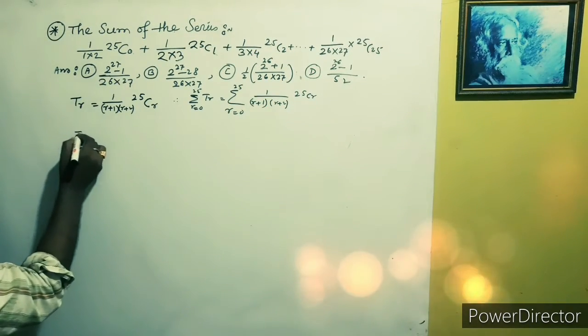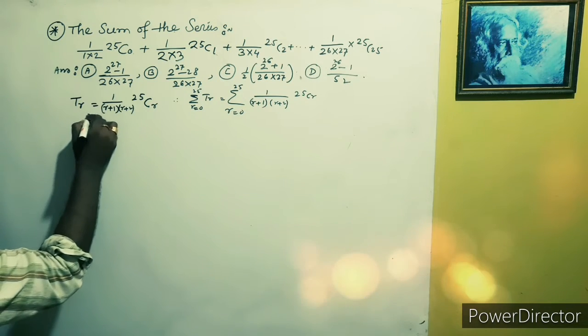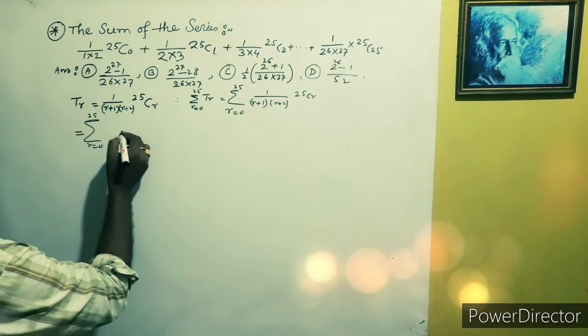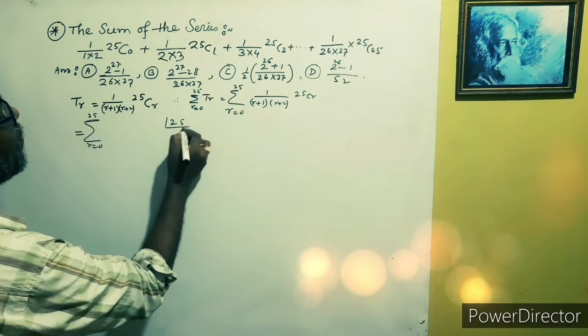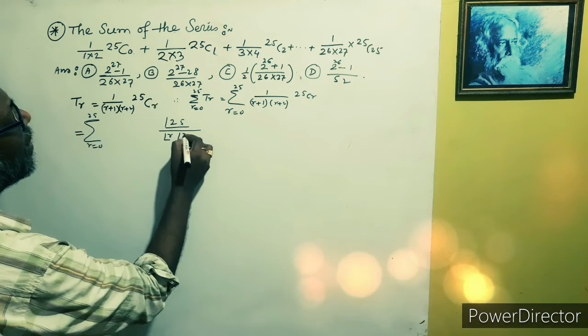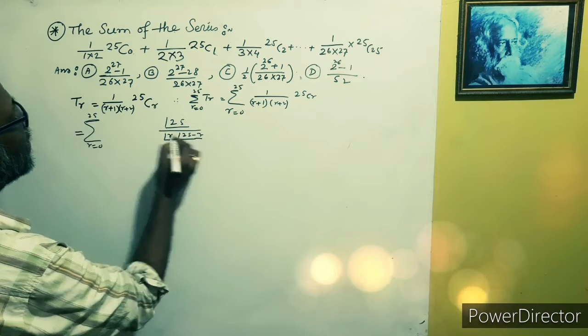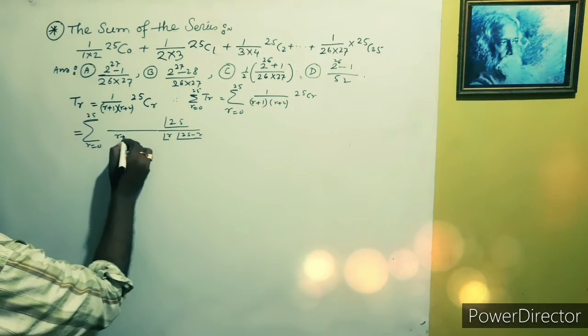So this is the summation r equal to 0 to 25, and we now expand these as 25 factorial over factorial r and factorial 25 minus r. Here it is 1 over r plus 1 and r plus 2.